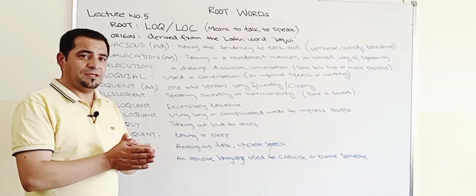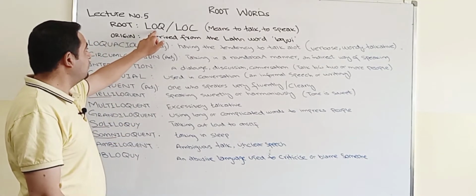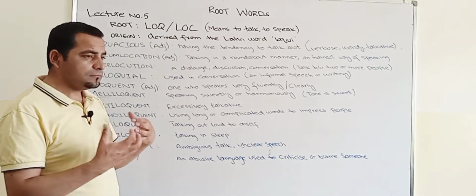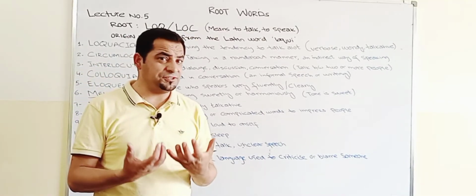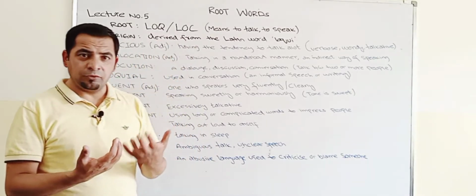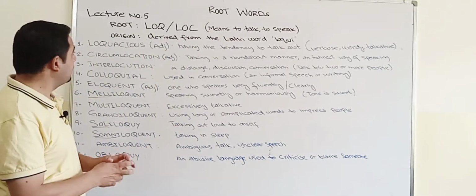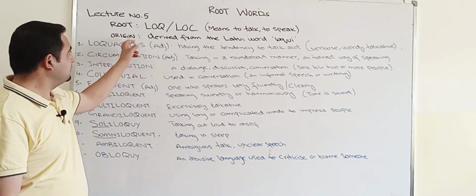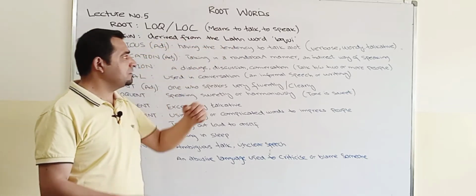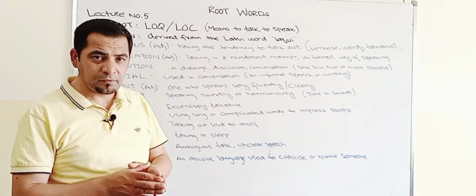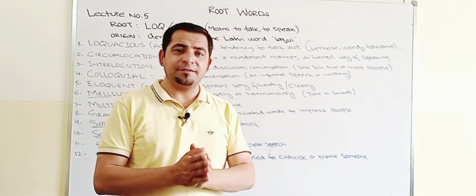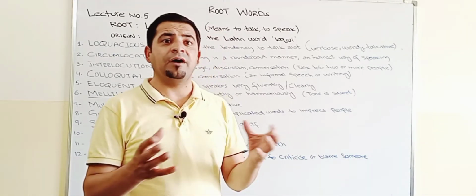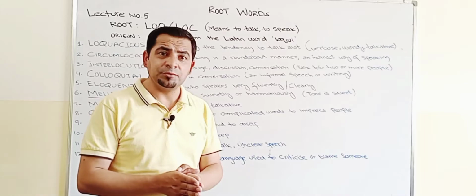Today the root I've selected is LOQ and LOC, which means to talk or to speak. The origin of this root comes from Latin, all right? So basically it's derived from the Latin word LOQUI. So let's discuss all the possible words that have been derived from this root.